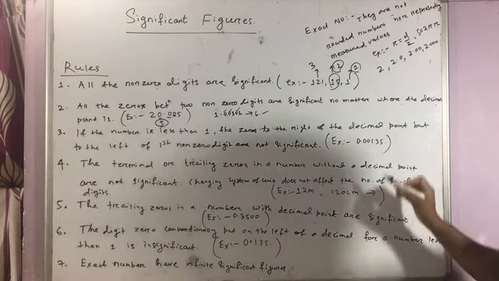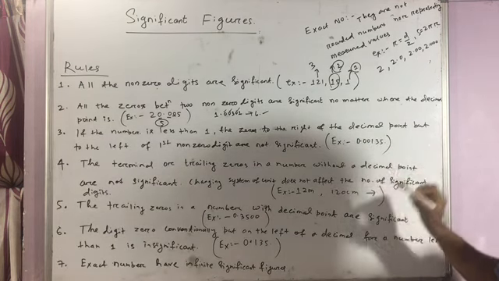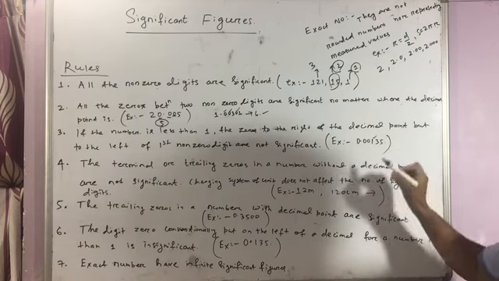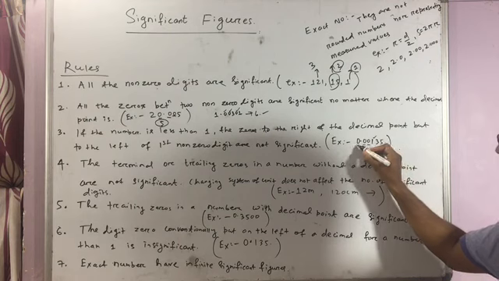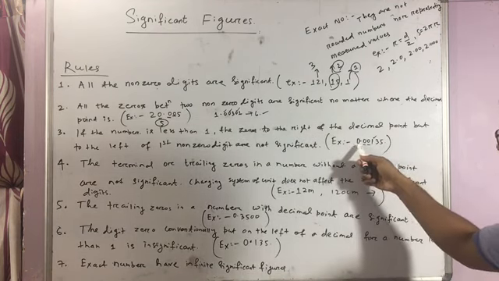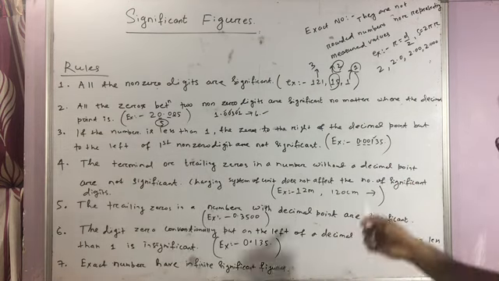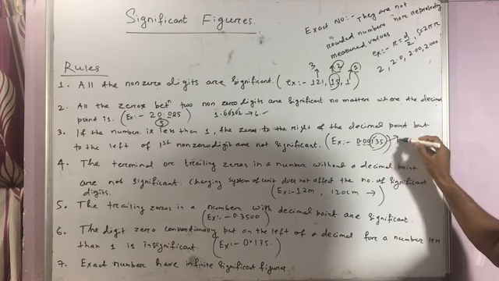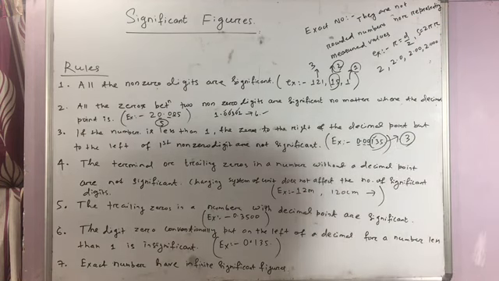Like take the example 0.00135. Here the first non-zero digit after the decimal point is your 1. Before 1 you have 1, 2, 3, 3 zeros. So these 3 zeros are insignificant. So the significant figures here are 1, 3 and 5. So it is 3 significant figures.